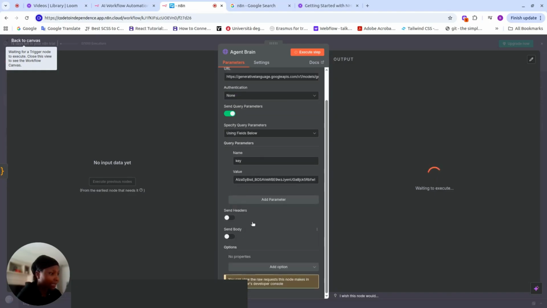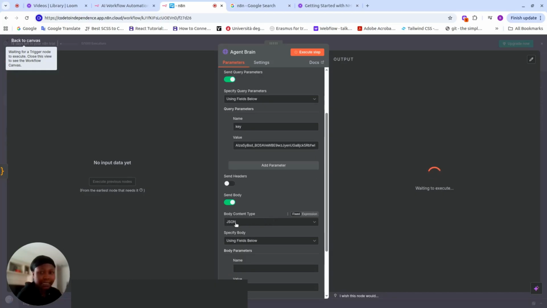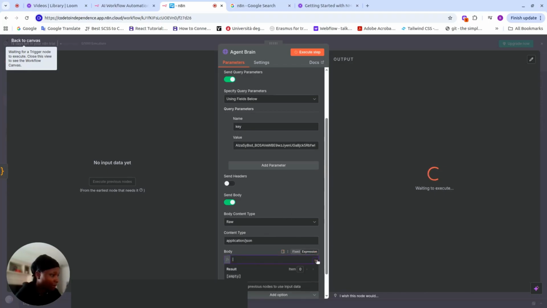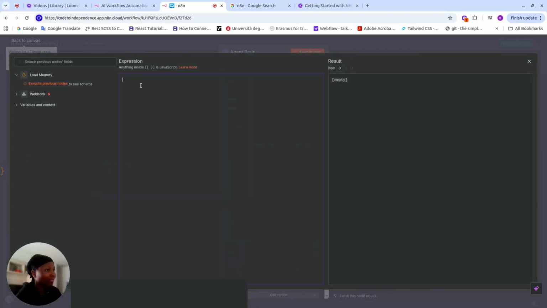We have our URL, and we're not adding any authentication to it. Then for our body, we select send body. Here we have JSON, but I'll select raw because I want to put my data there. And then my type is application/JSON. I select this here, and then I want my body to be an expression. As you can see, there's an arrow here. I'm going to click on this to see it on a larger scale.